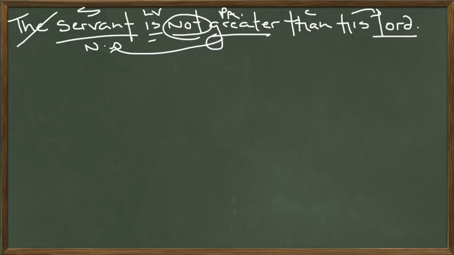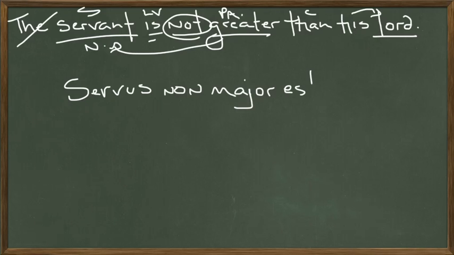When we translate this into Latin, there's a couple of ways we can do it. We'll get to his Lord in a minute. Let's just start with servus. So servus non maior est. Now, there's a couple of ways we can do it here. We can actually use the word than and write quam.